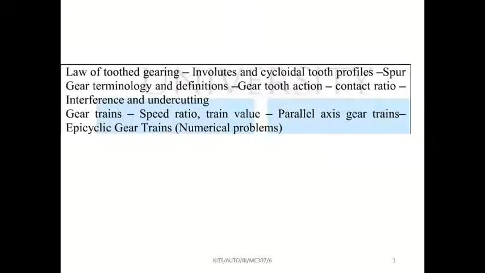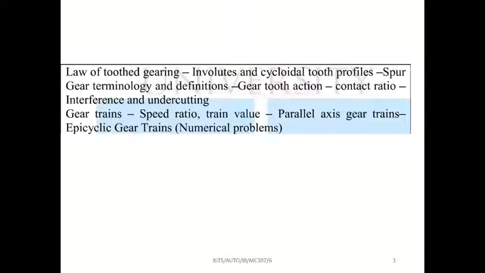So in this module, we are going to see about the law of tooth gearing. That is, we are going to see certain formulas, and using those formulas, we are going to solve the problem. Then we are going to see about the contact ratio, interference, and undercutting. Contact ratio means how many pairs of teeth are in contact while two gears are meshing with each other. Then at the end of the module, we are going to see about gear trains and problems based on epicyclic gear train.